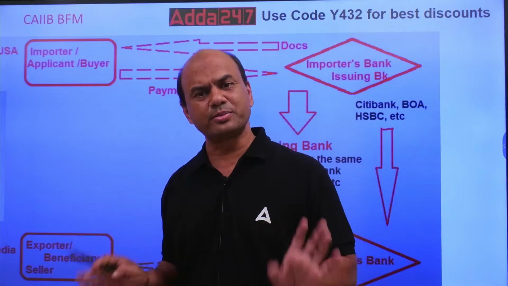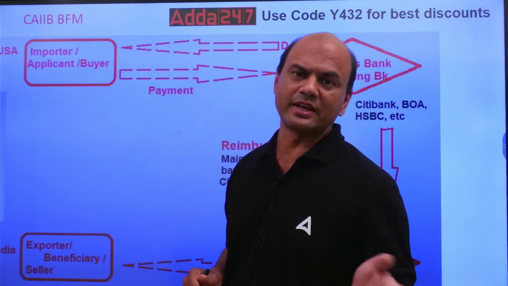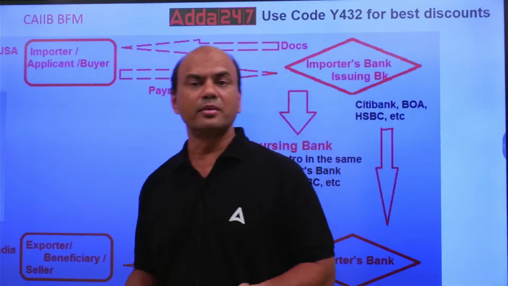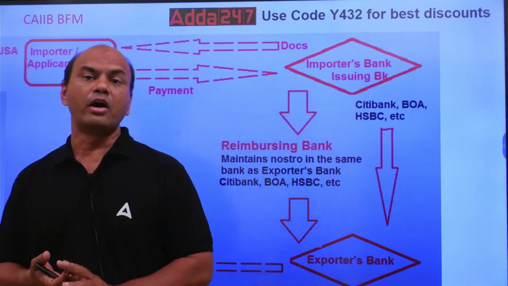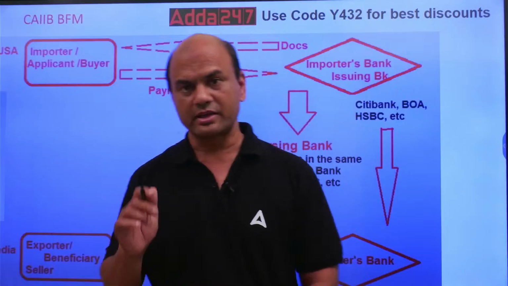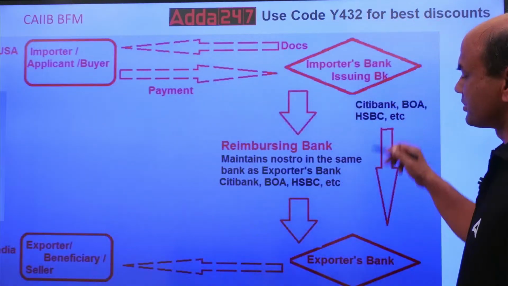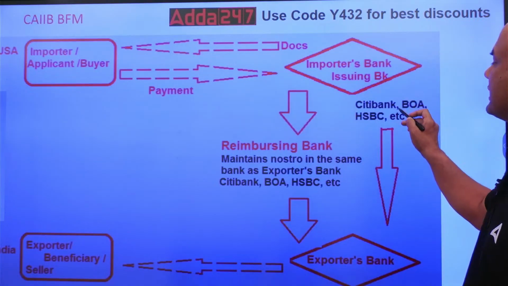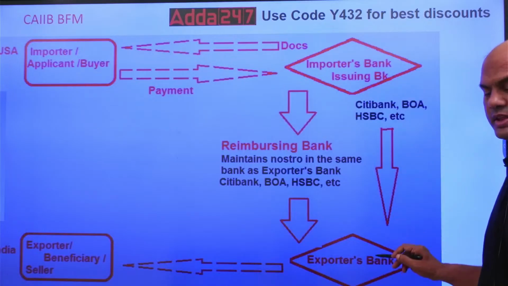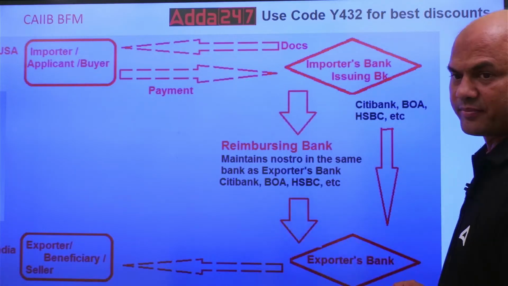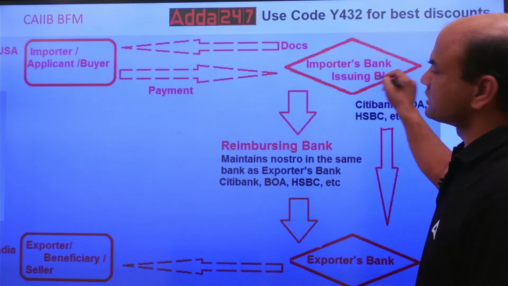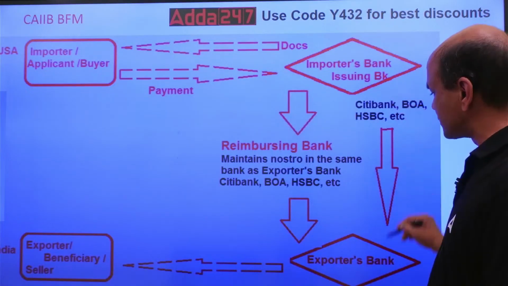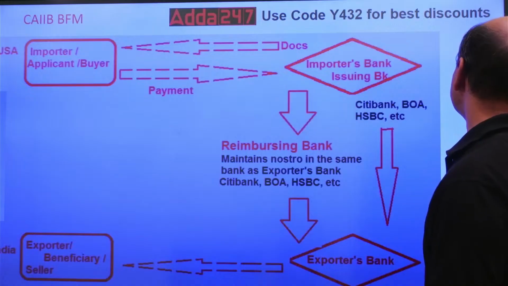Acceptance means that it has to pay someday. If it is at sight, then immediately. If it is on usance, then after 10, 15, 20 days, whatever is the term agreed. But it has to pay. How will the payment be made? If this issuing bank has a direct account, nostro vostro, with this seller's bank, then no problem. It will directly debit its nostro and credit it to this vostro over here. If they have the nostro vostro arrangement, then no problem.